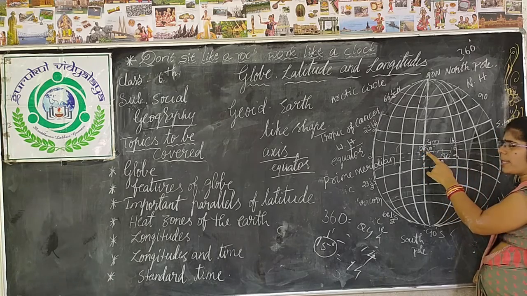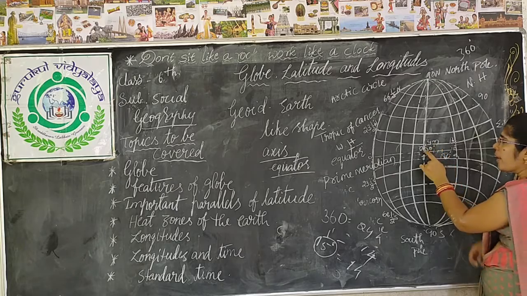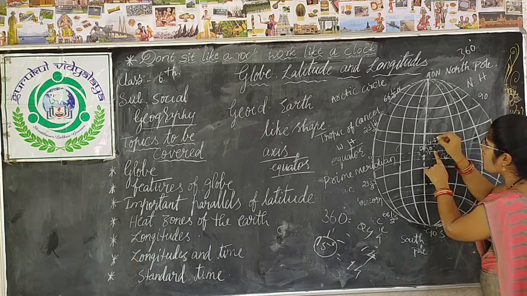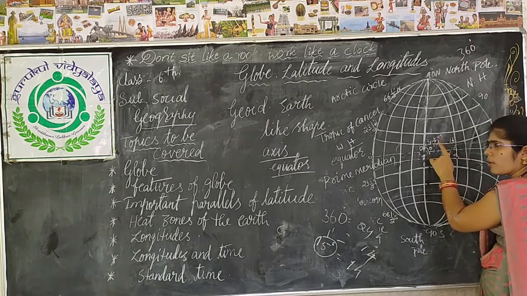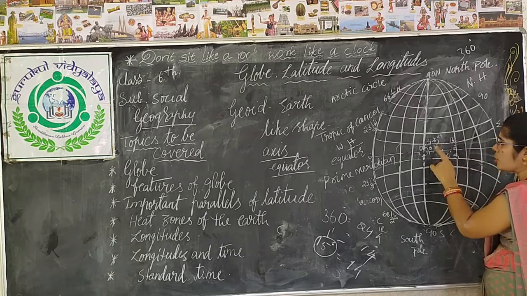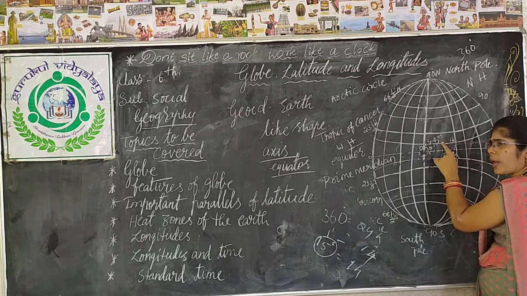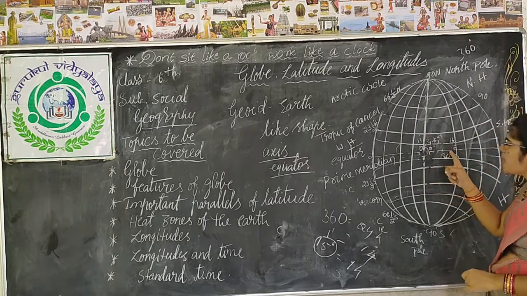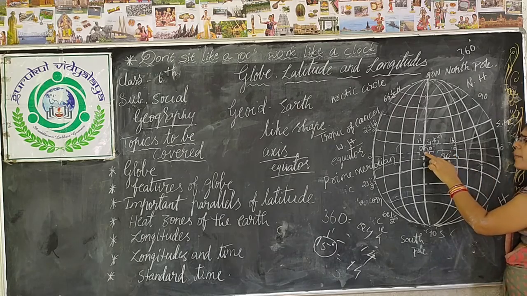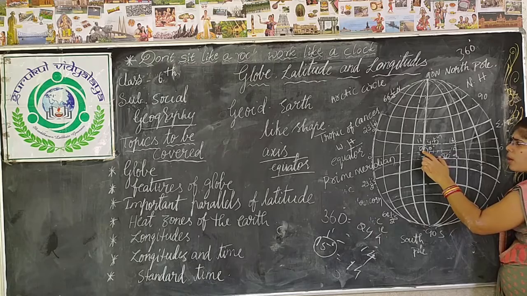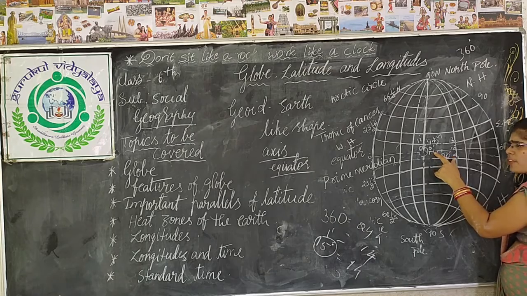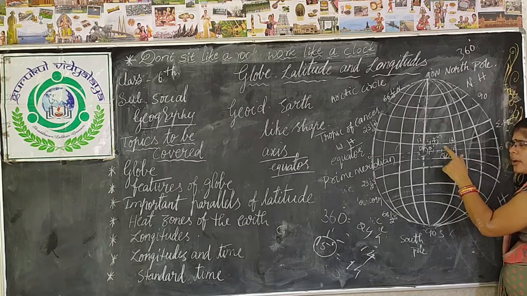In the eastern hemisphere, 1 degree is equal to 4 minutes, 2 degrees comes ahead. From each 1 degree, 4 minutes increasing. So 2 degrees, 8 minutes. 3 degrees, 12 minutes increasing. Here the time is, suppose, 12 o'clock, mid 12 o'clock. Now what will the time be here? 1 degree of eastern hemisphere, you will get 12:04. 2 degrees, you will get 12:08. 3 degrees, 12:12. 4 degrees, 12:16.